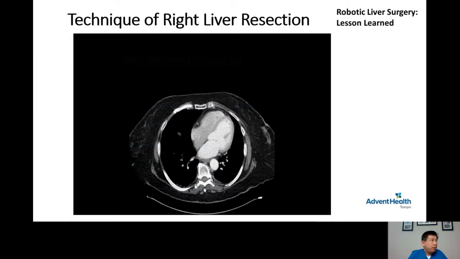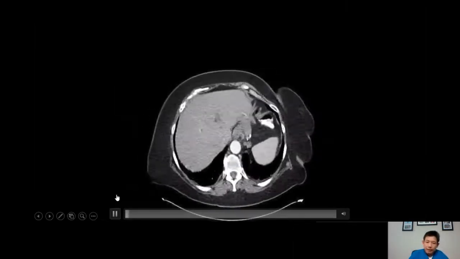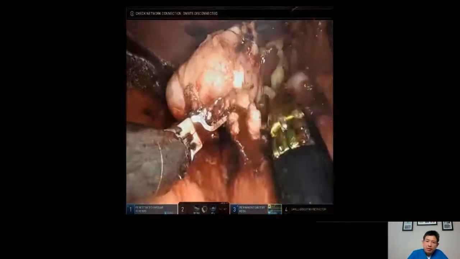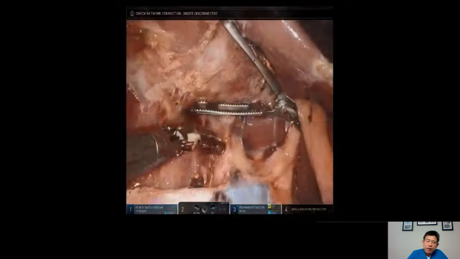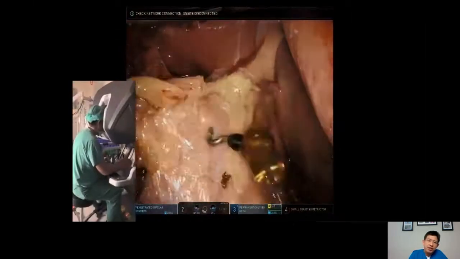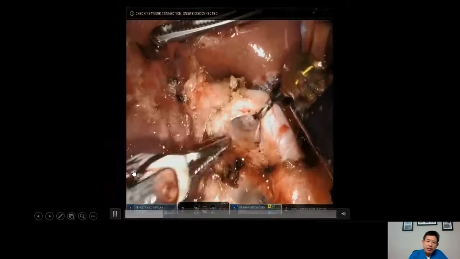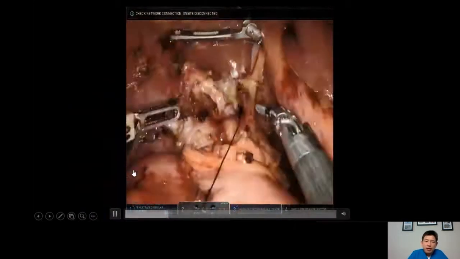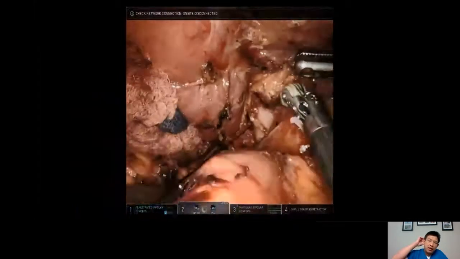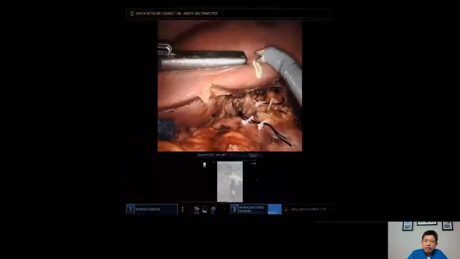I want to show you a video of how we do a liver resection removing liver cancer. This is a patient with a neuroendocrine tumor on the right side of the liver. We always start the operation by checking all the lymph nodes. We resect those lymph nodes and send them for frozen section. This is myself sitting at the console. We isolate the vessels that bring blood to the liver. The liver has a dual blood supply, so it has 2 vessels that bring blood to the liver.